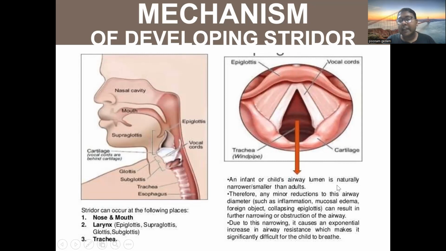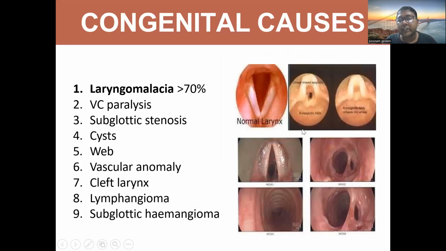An infant's or child's airway lumen is naturally narrower and smaller than the adult's. Therefore, any minor reduction in this airway diameter, such as inflammation, mucosal edema, foreign substance, or collapsing epiglottis, can result in further narrowing or obstruction of the airway. Due to this narrowing, it causes an exponential increase in airway resistance, which makes it significantly difficult for the child to breathe.